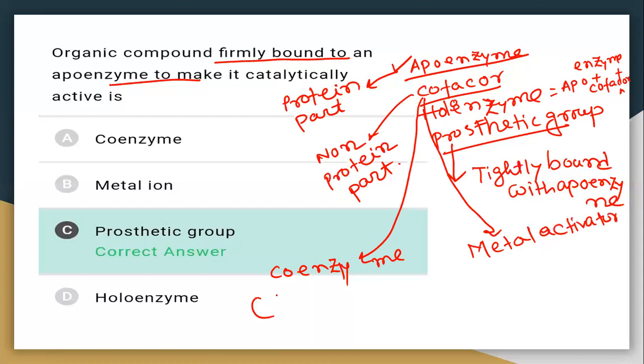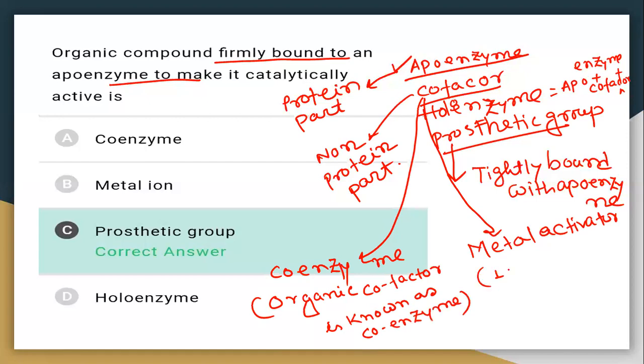An organic cofactor is known as a coenzyme. An inorganic cofactor is known as a metal activator.